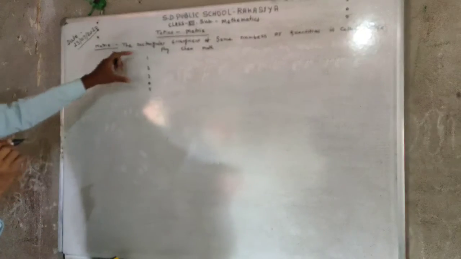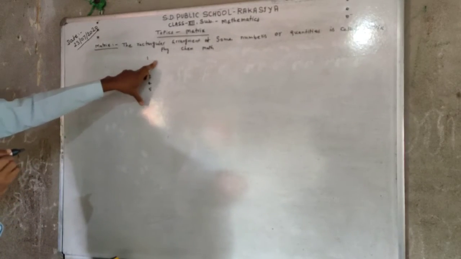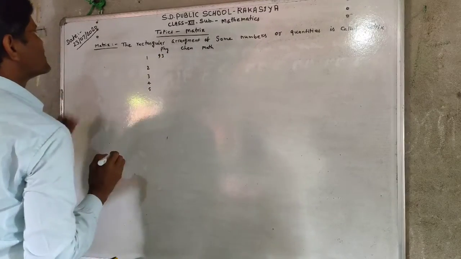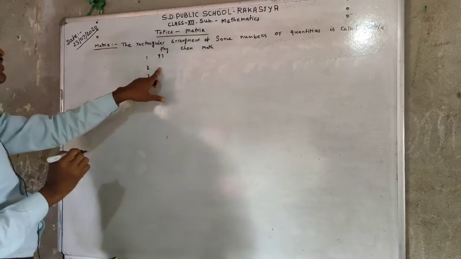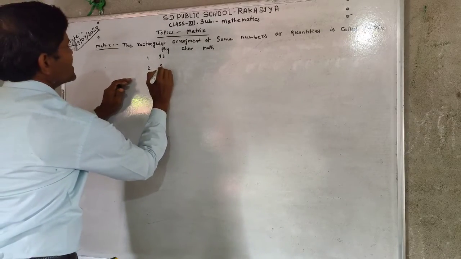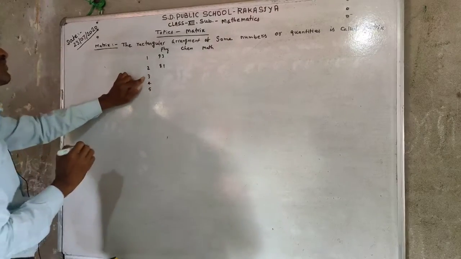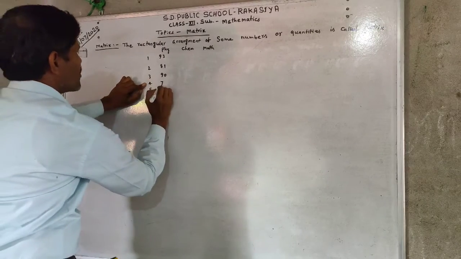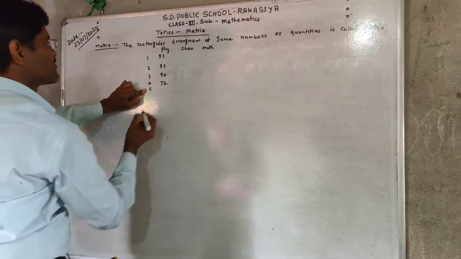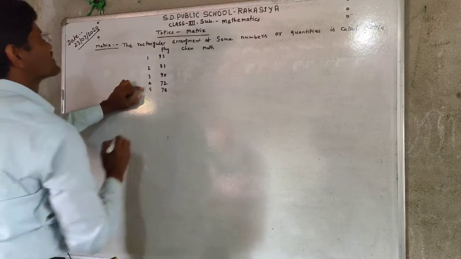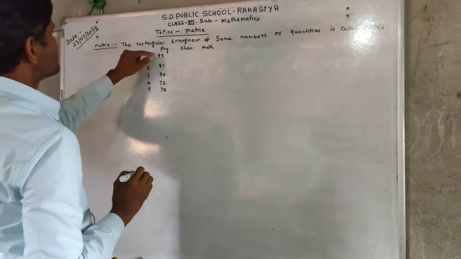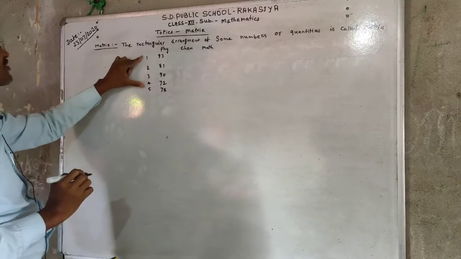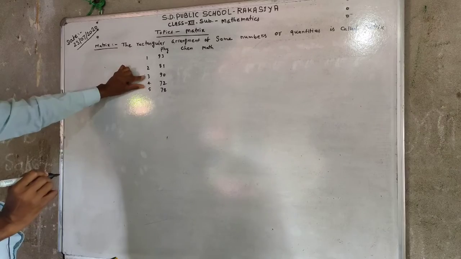Suppose roll number 1 obtained the marks 93 in physics. Roll number 2 obtained 81. Roll number 3 obtained 90. Roll number 4 obtained 72. Roll number 5 obtained 78. These are the marks in physics obtained by the 5 students whose roll numbers are 1, 2, 3, 4, and 5.